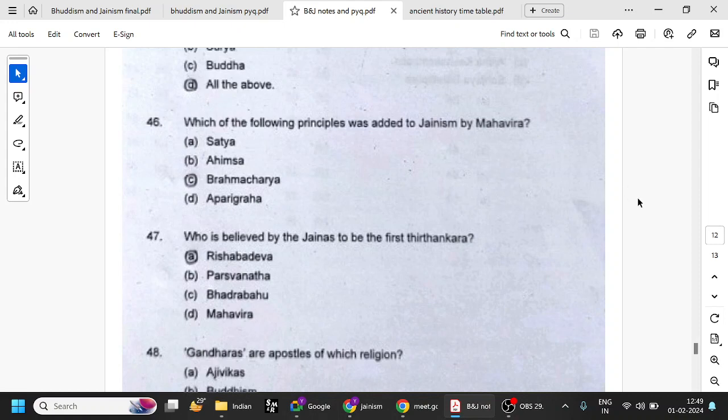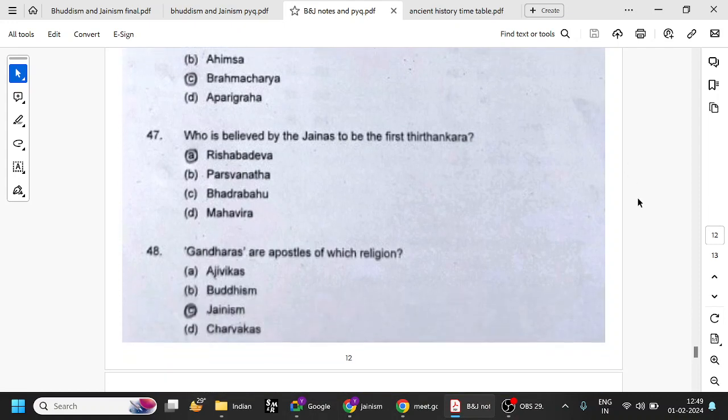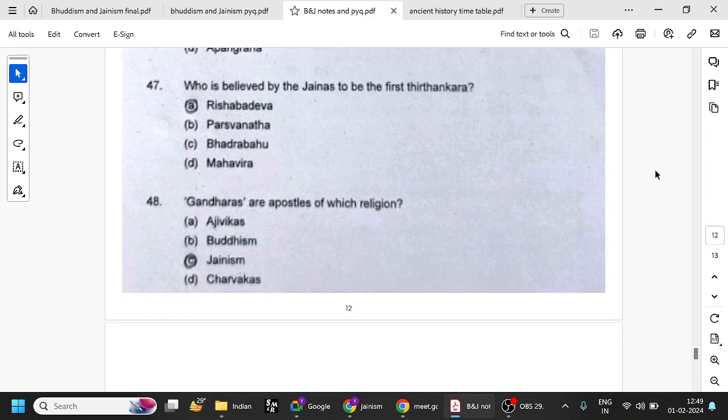Who is believed by the Jainas to be the first Tirthankara? Rishabhadeva. First is Rishabhadeva, 23rd is Parshvanatha, 24th is Mahavira. Bhadrabahu means Digambaras, those who went to South India. Sthulabhadra is the leader of the Svetambaras, who stayed back in the northern region, and they wear white clothes.